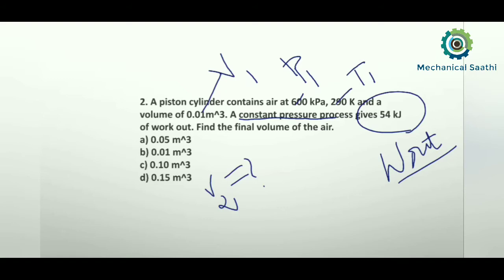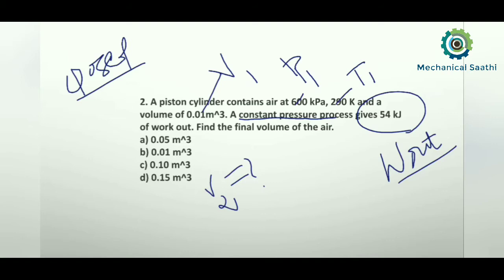During the constant pressure process, and here it is a piston cylinder arrangement, so we can say that this is a closed system, and pressure is remaining constant.